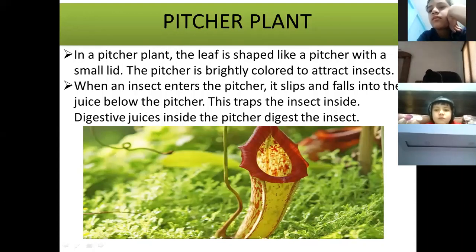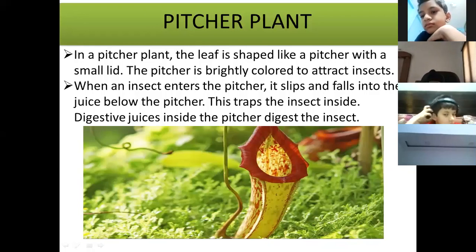Ma'am, nothing. First, I wanted to tell the answer of that. Okay, now it's clear. What are insectivorous plants? Come on, then define what are insectivorous plants. What are insectivorous plants? And why are they called unusual plants? Insectivorous plants eat insects. Okay, very good. And why are they unusual plants?